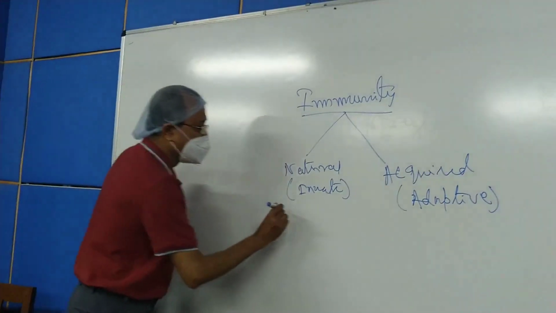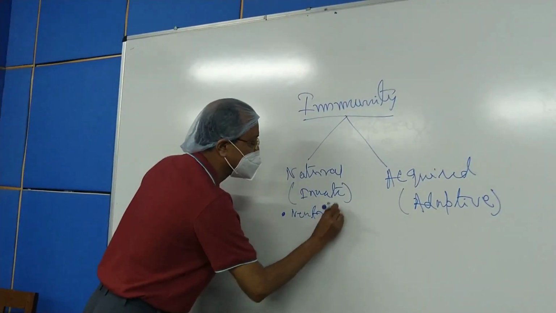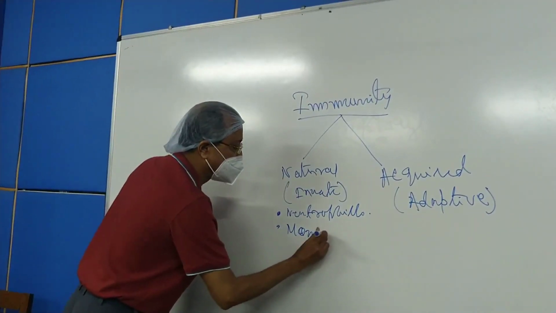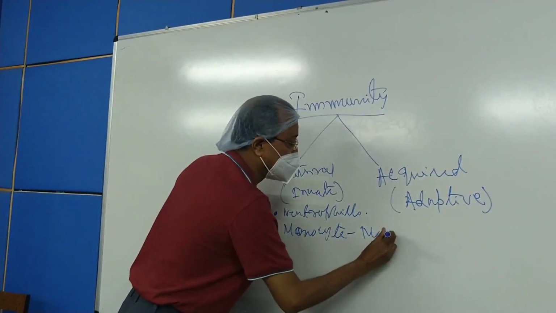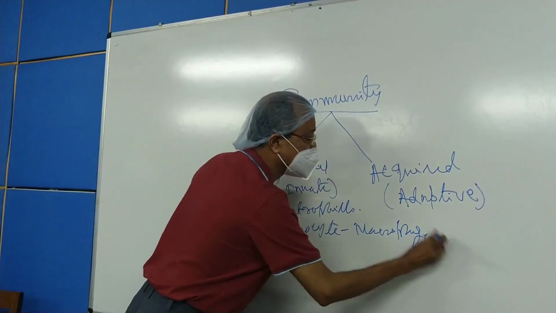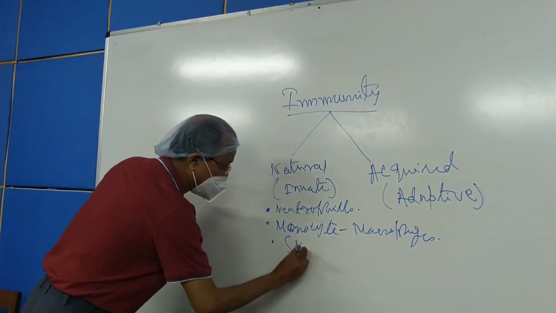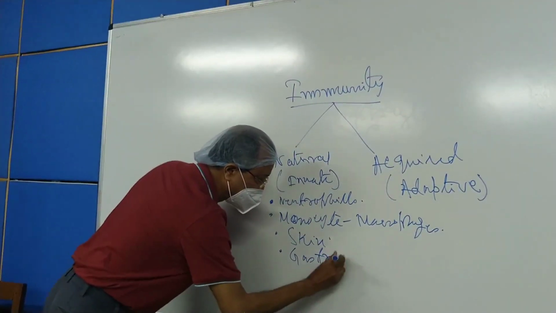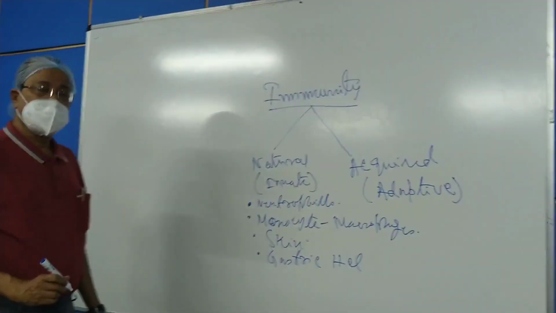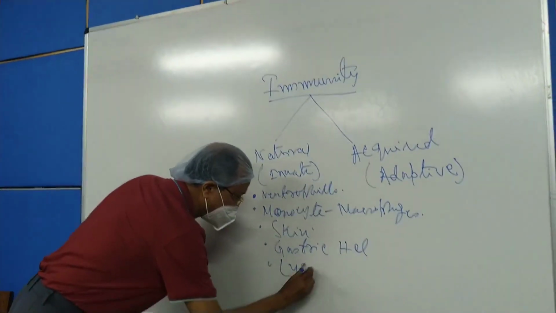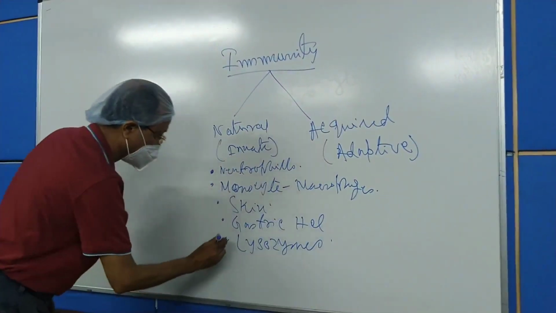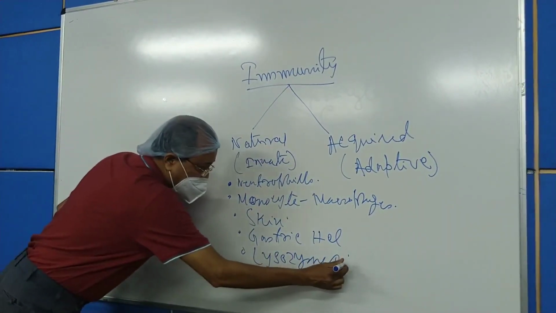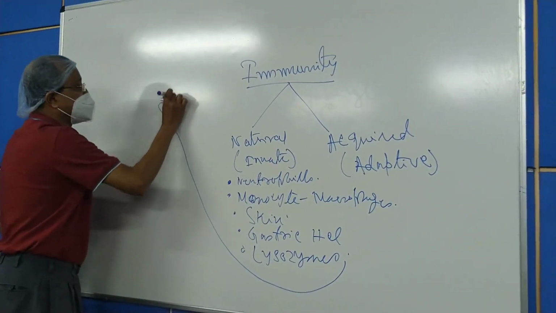Number one, neutrophils, monocyte macrophage system, monocyte, macrophages, skin, then the gastric HCl, lysozymes, enzymes, and the most important one I am writing over here, that is from here to here, is NK cells.